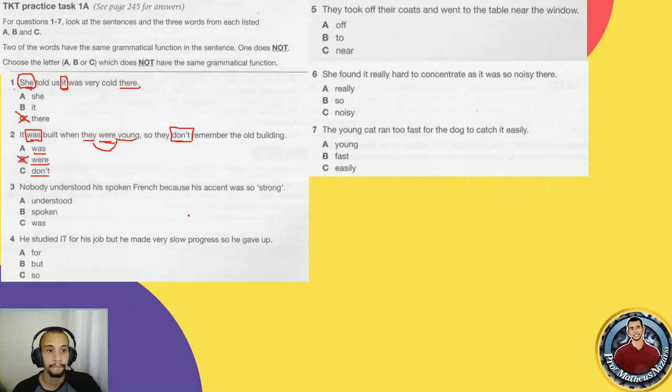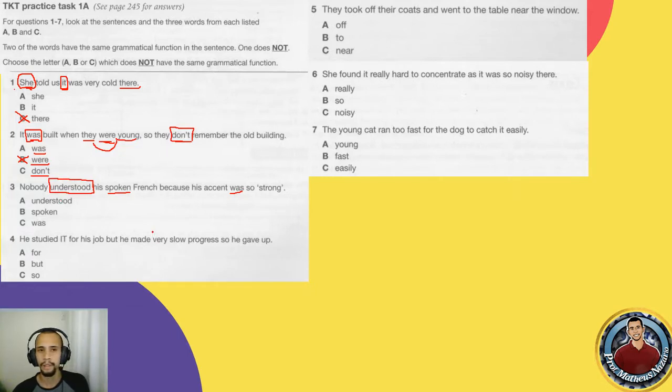Number 3. Nobody understood his spoken French because his accent was so strong. So in this case we have understood, spoken, and was. Nobody understood, so it's a simple past here.